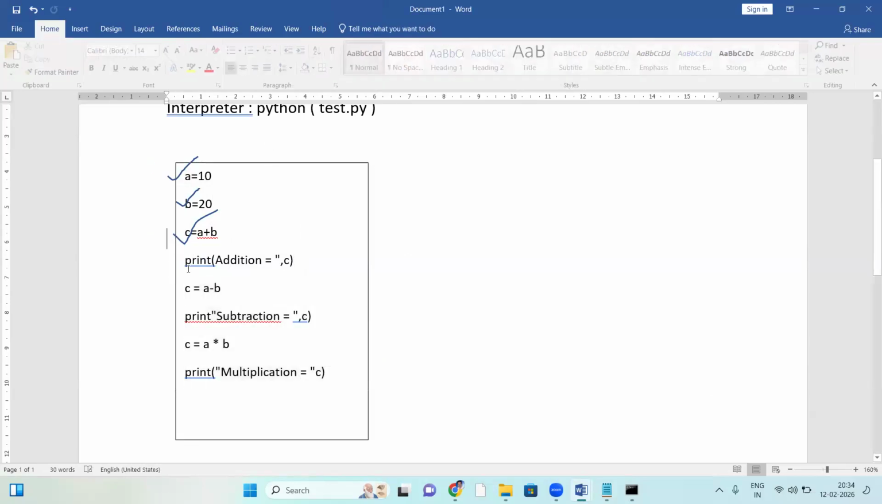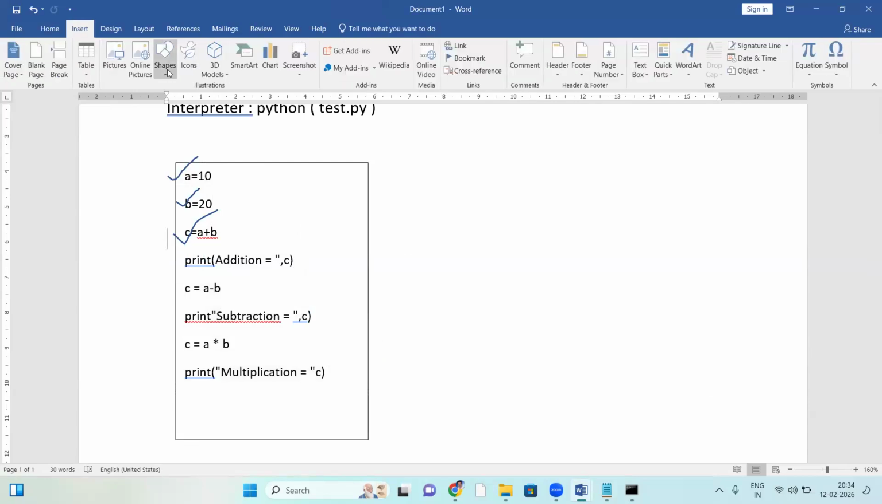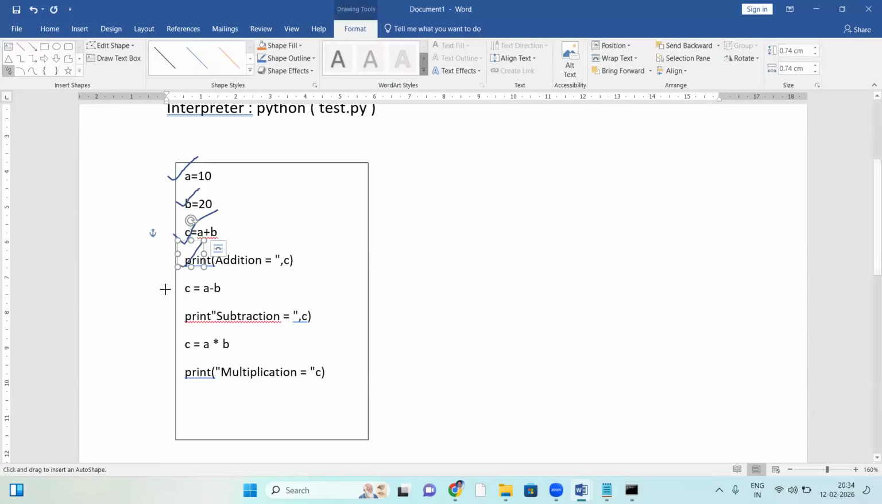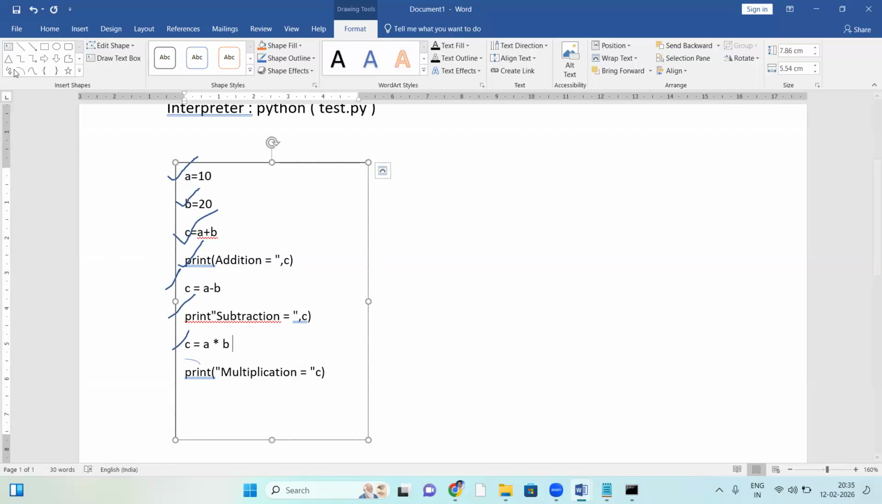Suppose there is no error, then what happens? Suppose everything is fine. Let us say this statement is correct, and this one is correct, and this one is correct, and the next one is correct. If every statement is correct, then execution starts.